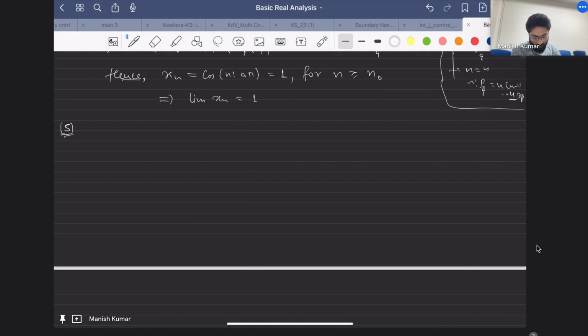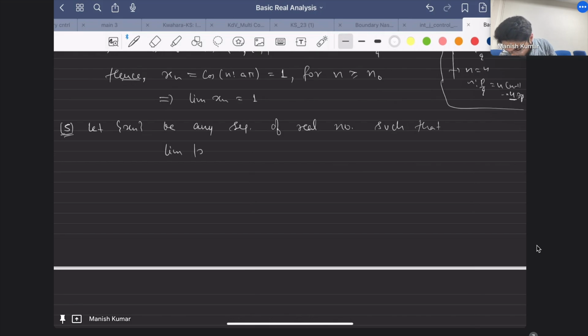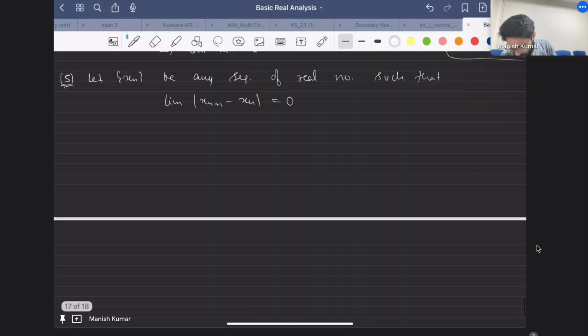So, suppose you have been given a sequence xn, be any sequence of real numbers such that the limit of x(n+1) minus xn is equal to 0. Then you have to prove or disprove that xn is convergent. So maybe this I can say as the first part. Then I'll state the second part.